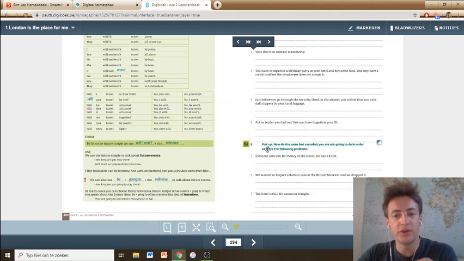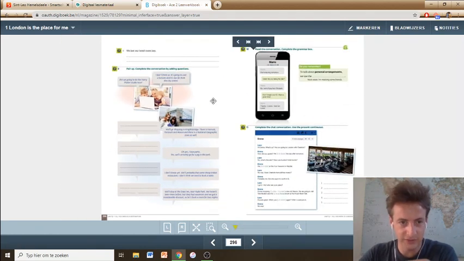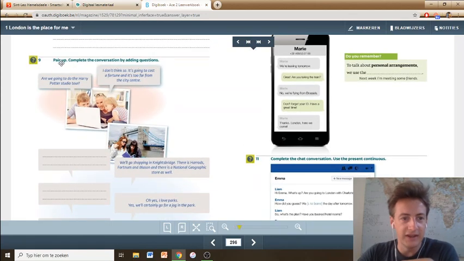In 8 you have to do exactly the same, but you have to write what you're not going to do. So the idea is here that you use future simple and going to future, but in a negative sentence. I'm sure you'll be able to do that. As we go on, we have arrived at 9.